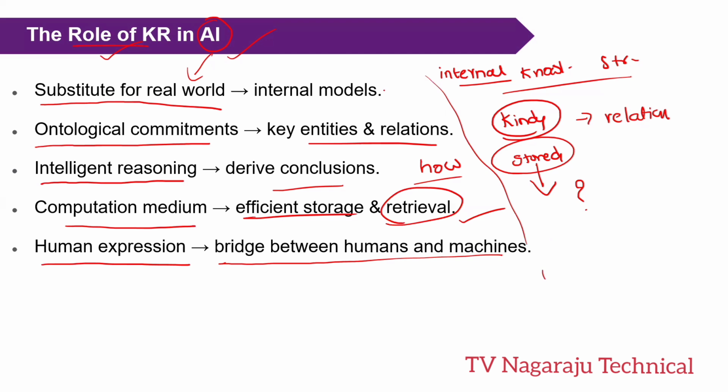Briefly, instead of interacting with the real world, it uses the internal information. Within that information, what are the important entities and relations? From this stored knowledge, how do we derive conclusions, how efficiently do we store and retrieve the information, and how do we bridge the gap between humans and machines? These are the roles of knowledge representation in artificial intelligence.